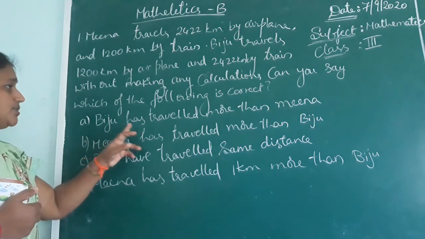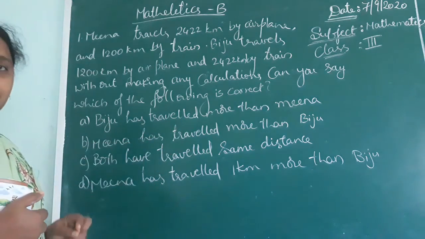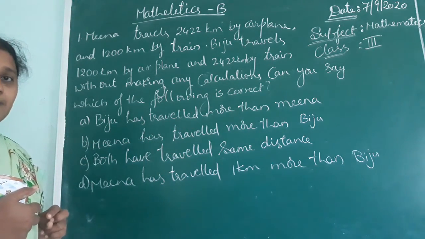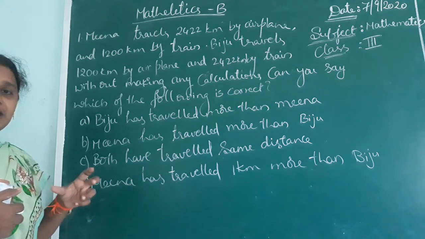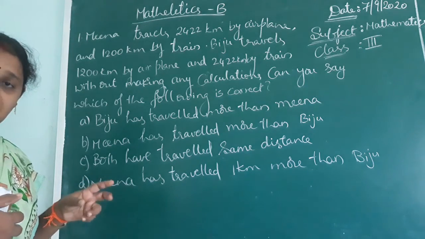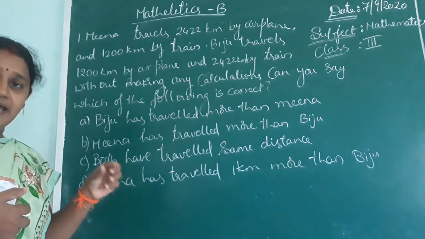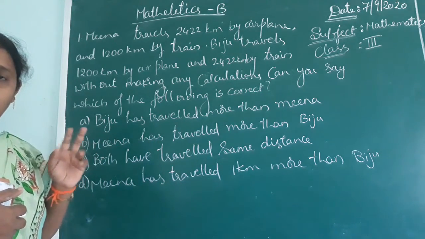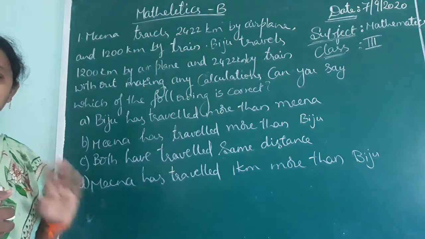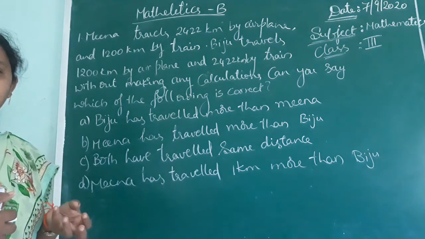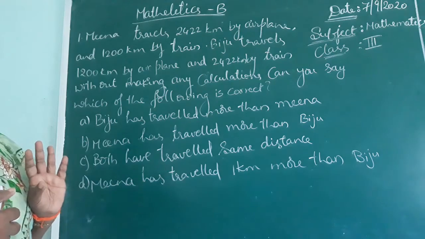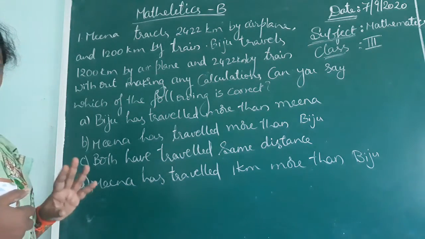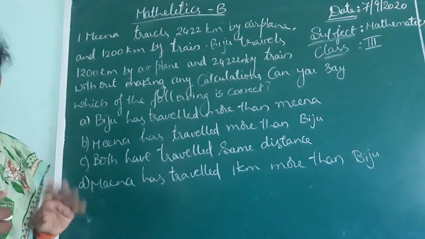Option A. Bizu has traveled more than Meena. Just now I told you they traveled the same distance, but some of the distance by airplane and some by train. The vehicles they chose for transport are different, but how many kilometers they traveled was the same.